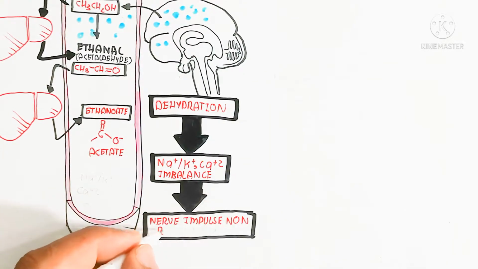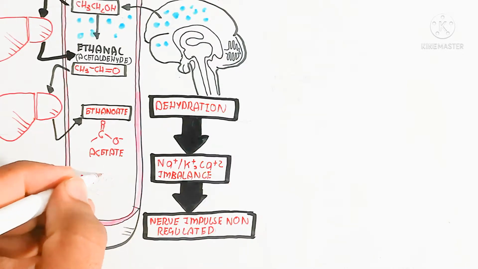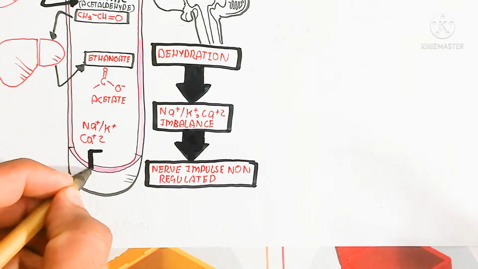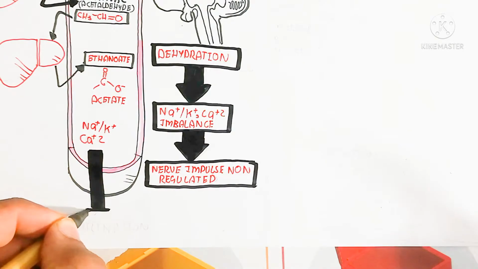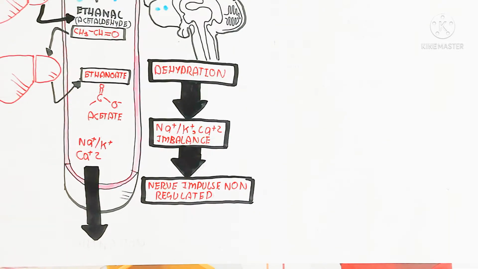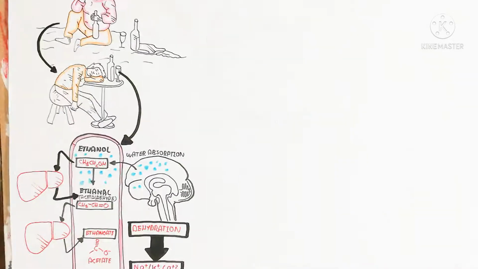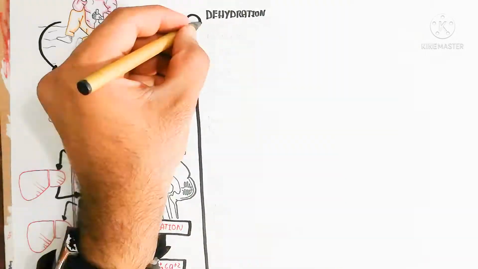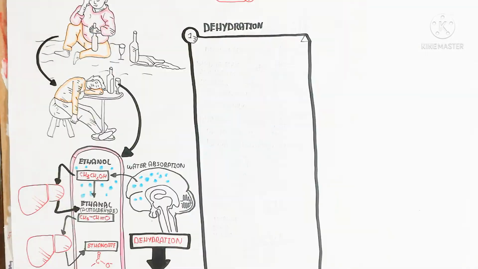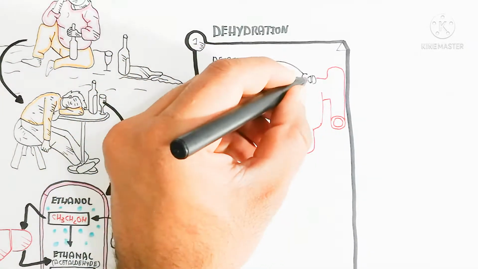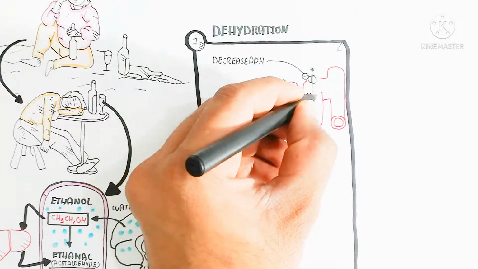The dehydration will also lead to sodium, potassium and calcium imbalance, due to their moving into the blood circulatory system by following the water. So nerve impulse regulation is lost, leading to misjudgment, misunderstanding, talking differently, and motor nerve dysfunction. All of these things will lead to dysfunction of the whole body during the time of consumption.